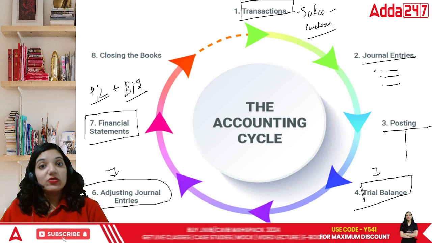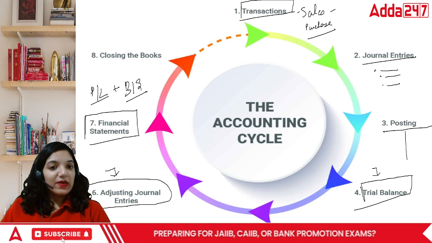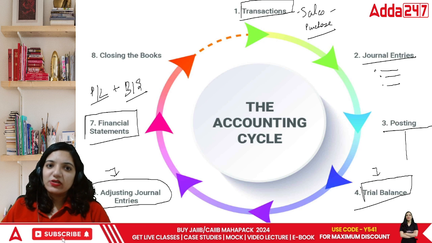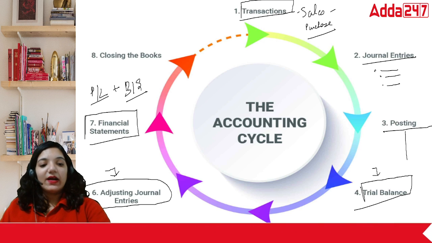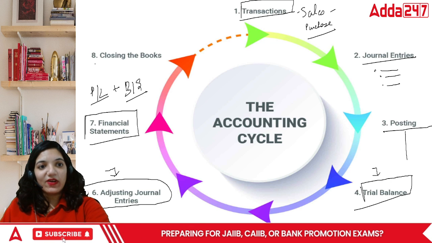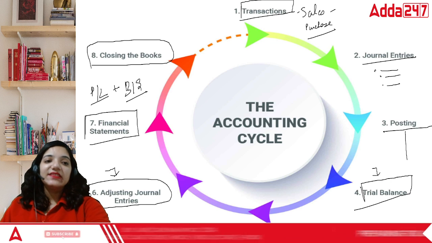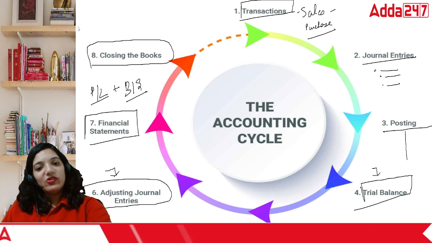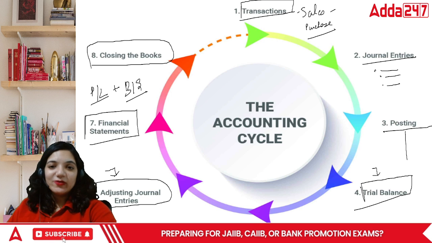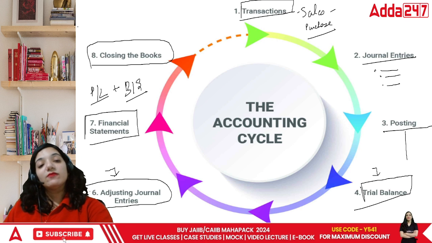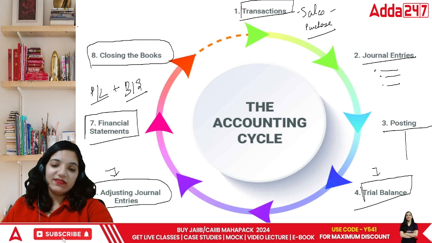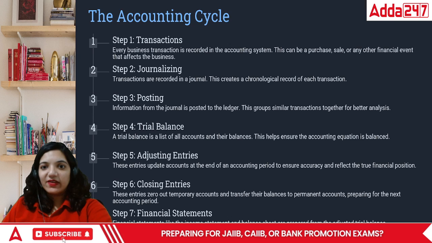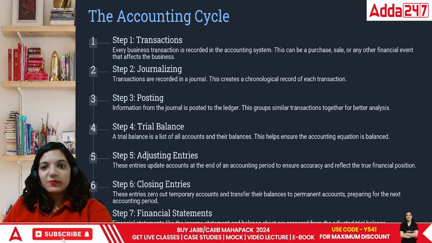This shows the financial health of the business. If you make a good profit, that means the organization is doing well. If you are facing losses, that means the organization is not doing well. And then ultimately you close your books of accounts. This is how you prepare your books of accounts, and then you preserve them for the future. That means next year we will continue with these books as a reference. To understand the accounting cycle in detail, everyone, let's discuss this part as well.